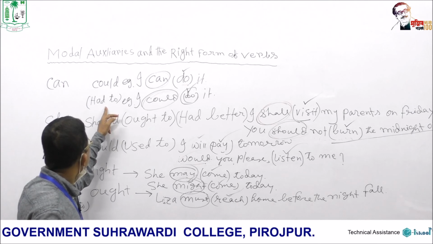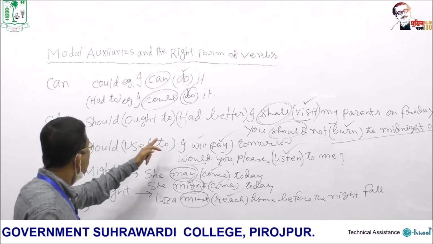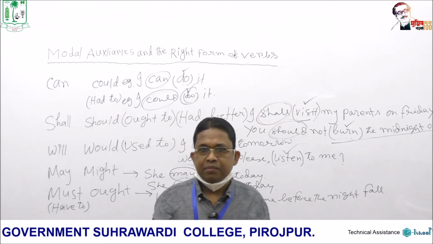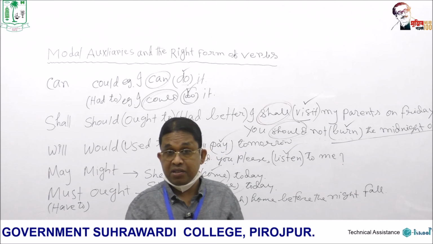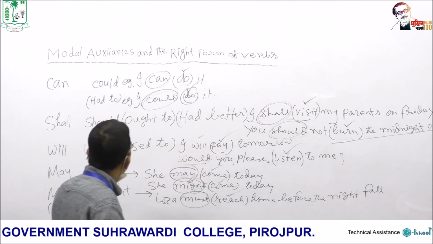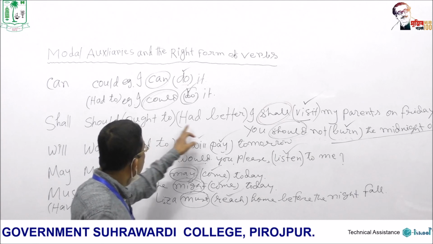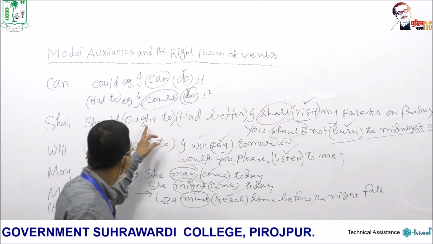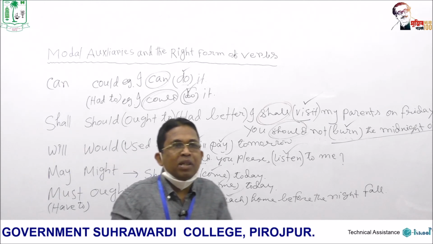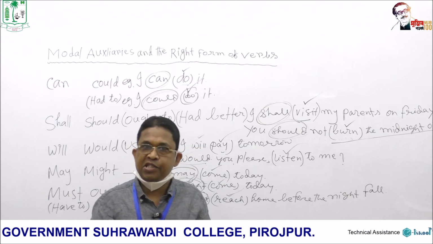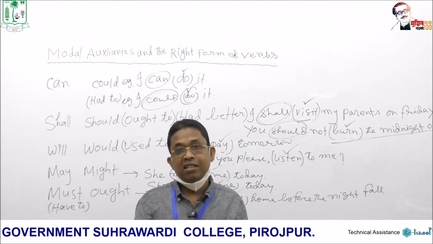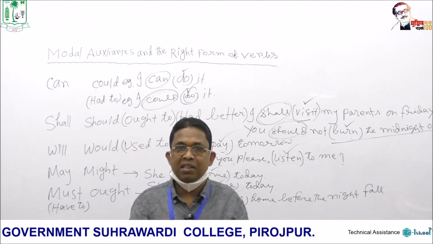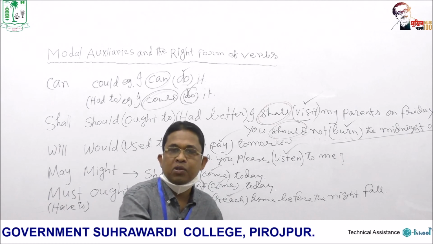We have also written here some semi-modals such as had to, ought to, had better, used to, have to. They have the same meaning, but they are grammatically different. Ought to and had better sometimes replace should. For example, you can give an example like this: we ought to take a taxi. We ought to take. The main verb has taken the base form, and this is noticeable. This is important, that is, what type of main verb you are using after modals.